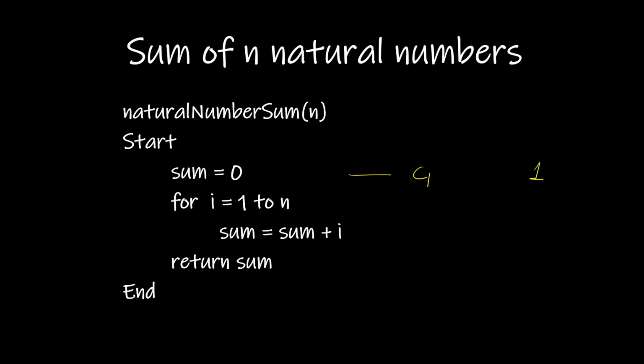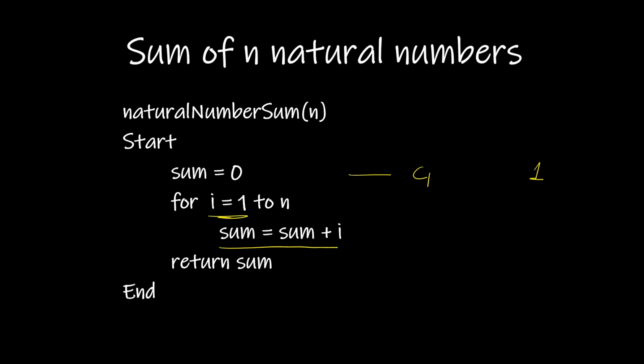Next we have a for loop. This for loop starts at index I equal to 1 and increments up to n. Now when I is equal to 1, this statement is executed and I is incremented by 1, and again this statement gets executed.